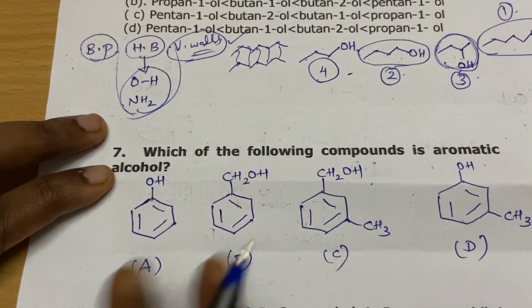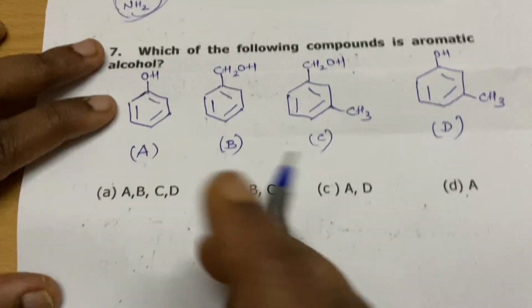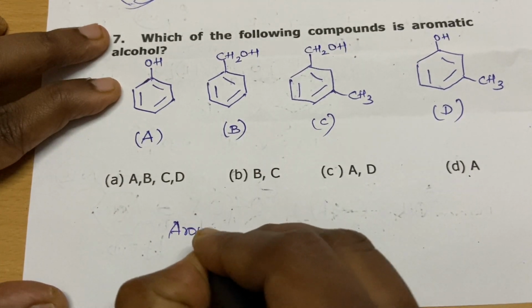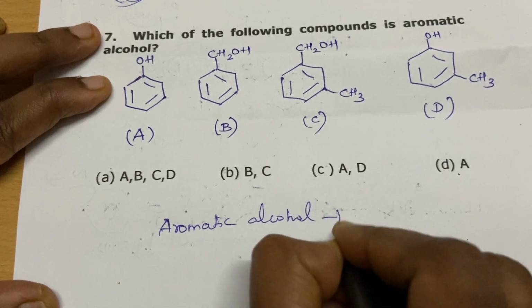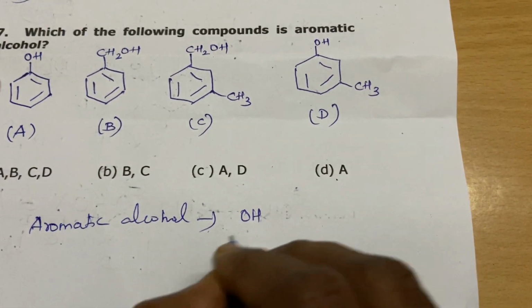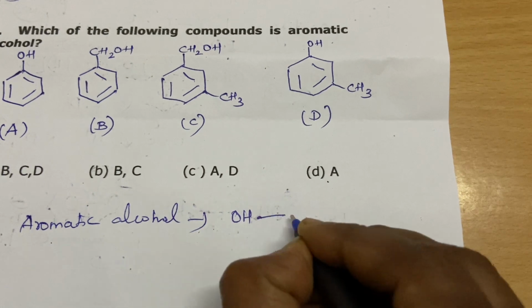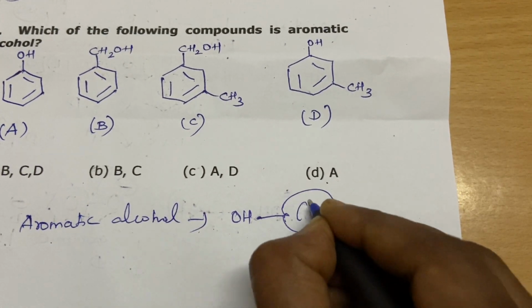Which of the following compounds is an aromatic alcohol? See students, for aromatic alcohol, what are aromatic alcohols? You must have an OH group, not directly attached to the aromatic ring.